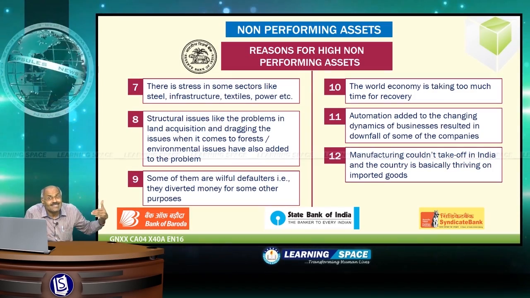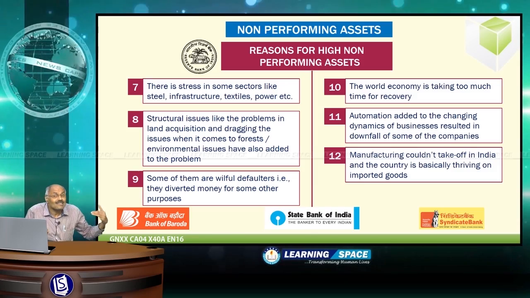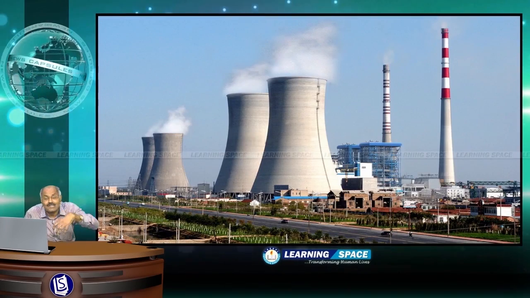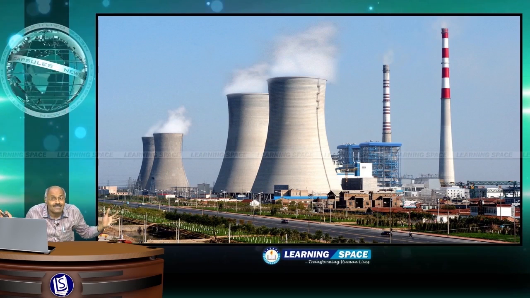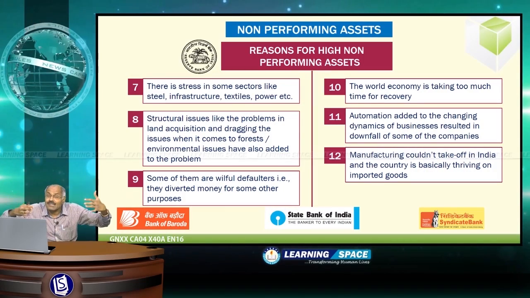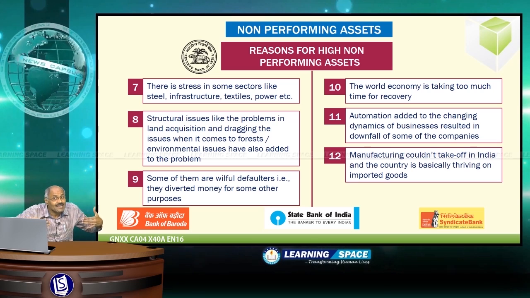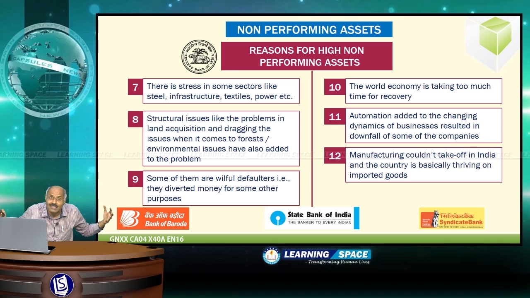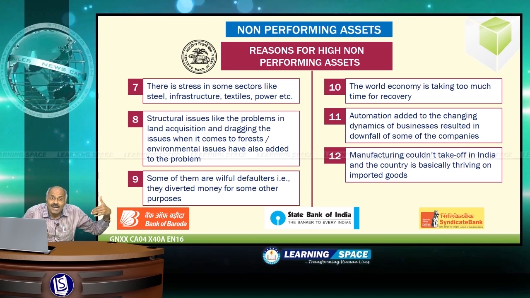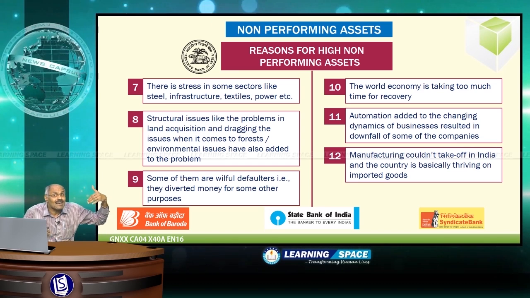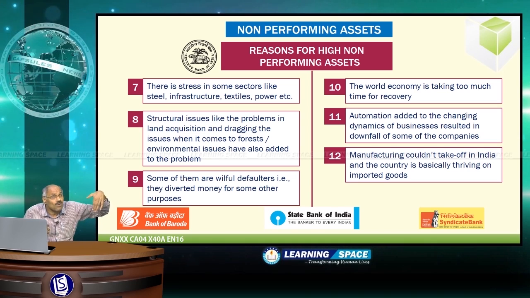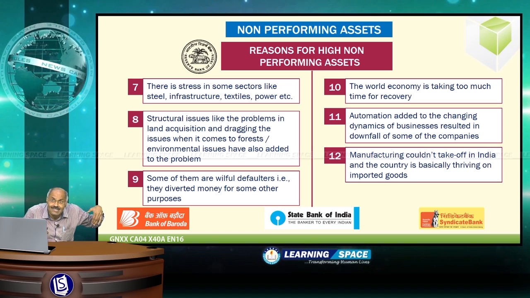Then there is a stress in some sectors like steel, infrastructure, textiles, power. Some due to external factors because global downturn, and some due to structural bottlenecks within the economy like environmental factors, forest clearances. Then structural issues like the problems in land acquisition and dragging the issues when it comes to forests or environmental clearances.